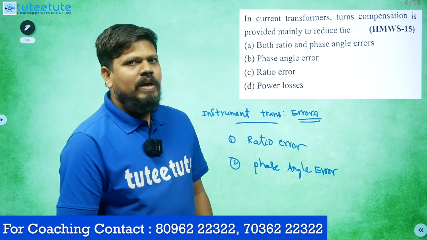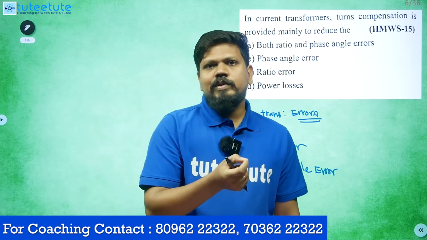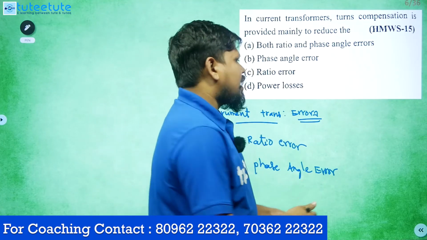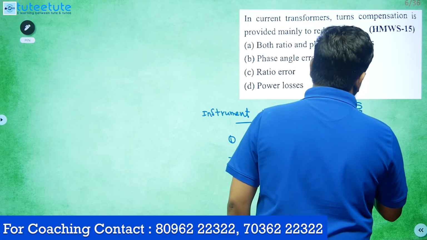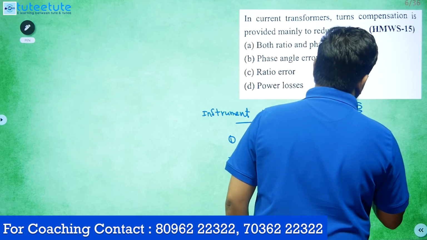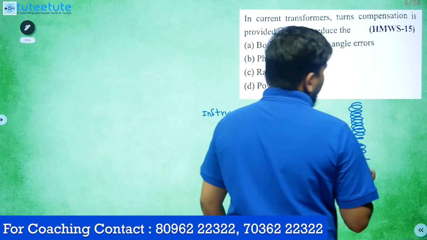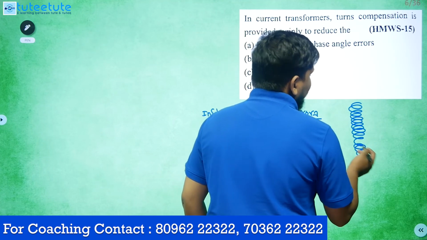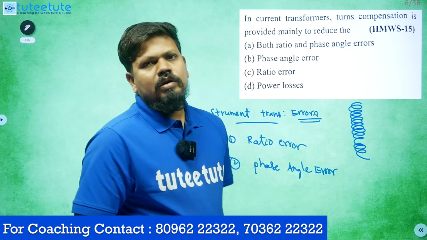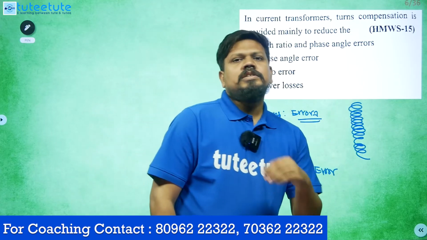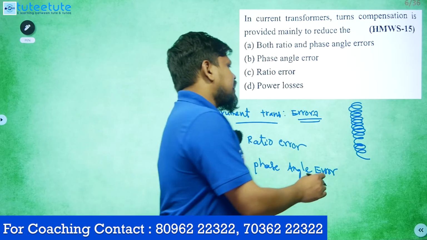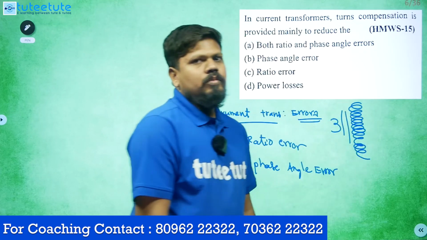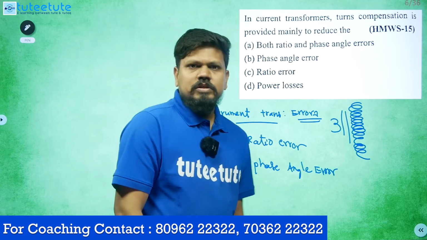Whenever you have many turns, the thickness of each turn will be less, and sometimes some turns will touch, and when 2 turns touch, they automatically become a single turn. So the number of turns changes, and automatically from primary to secondary there will be a turns ratio problem. In current transformers this problem is there.